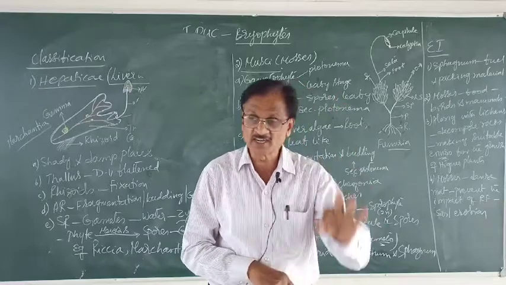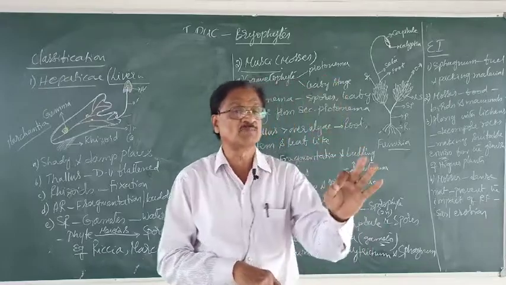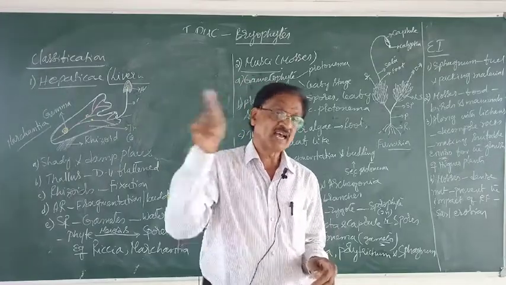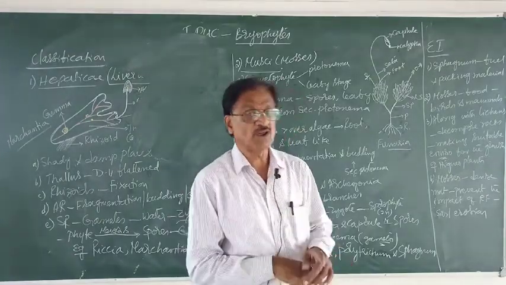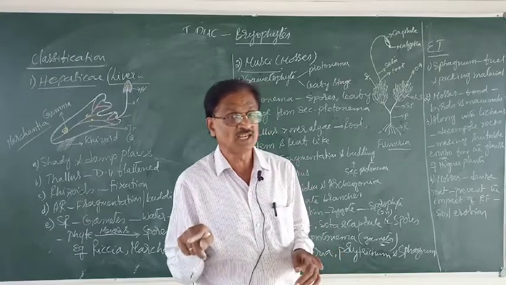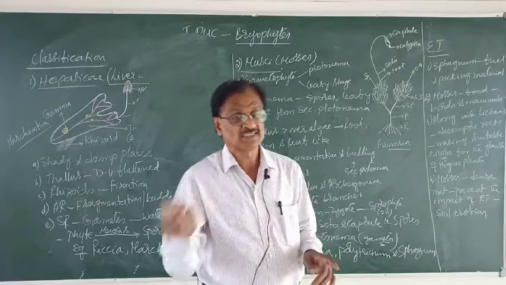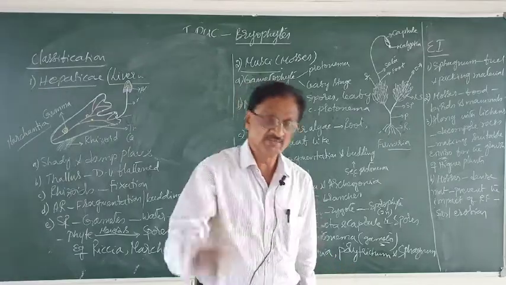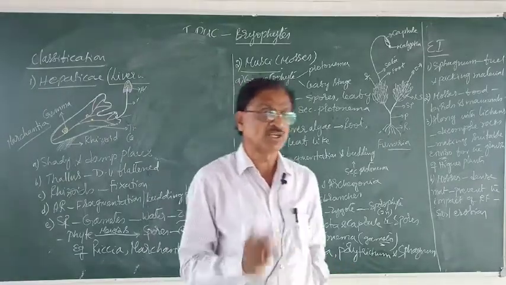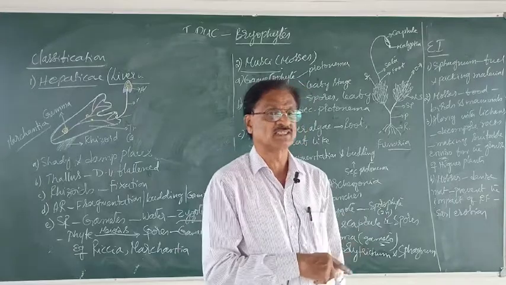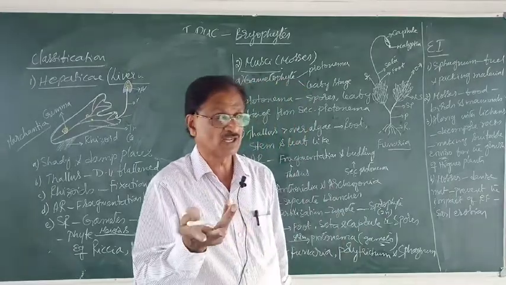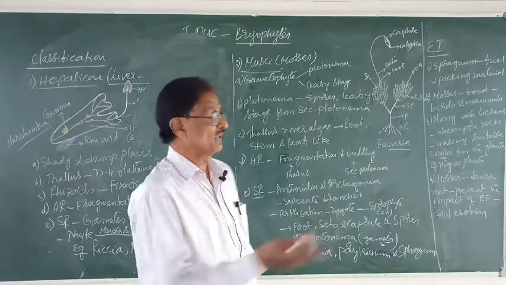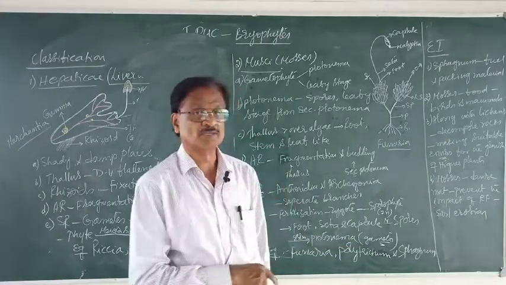Suppose in the parental cell the chromosomal number is 24, then if it is a haploid cell, it contains only 12. That is haploid. If it is mitosis, then even the daughter cell contains 24 chromosomes as found in its parental cell. This is only an example. This chromosomal number never matches with this one.